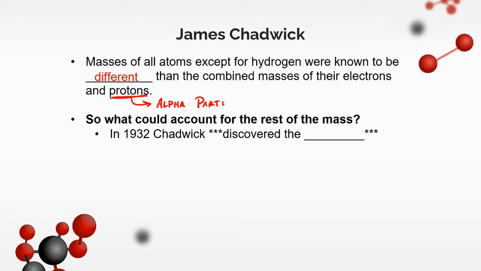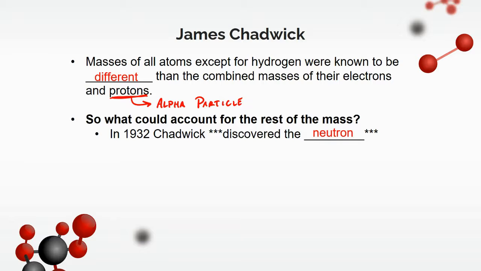So earlier, when we were talking about the gold foil experiment and alpha particles, those are also known as protons. They were able to find the masses of these things, but they realized that it doesn't add up to be the mass of that actual element. So there had to be something else that accounted for the rest of the mass of an atom. And in 1932, he discovered the neutron.